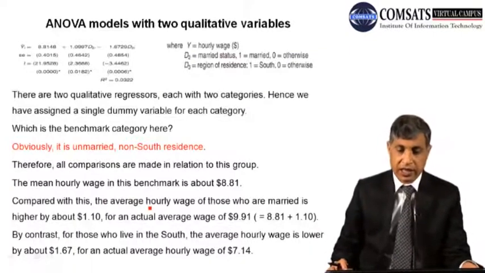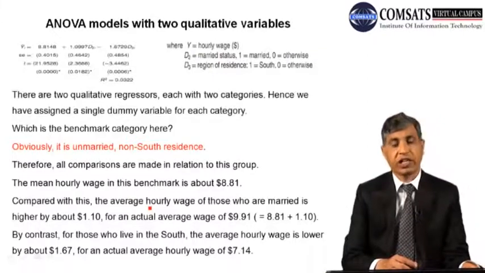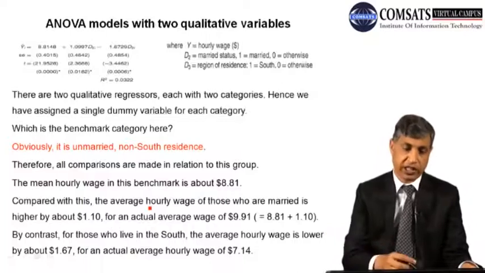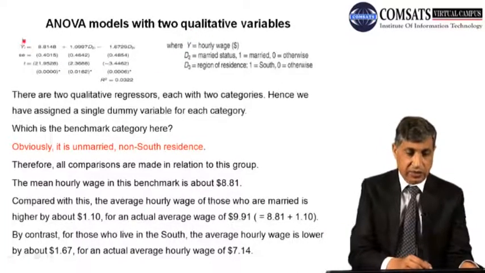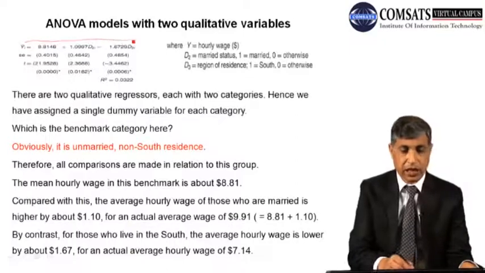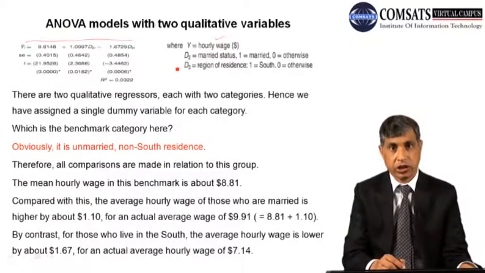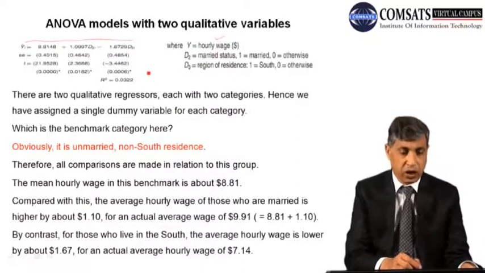Now if you come here, ANOVA models with two qualitative variables. Until now we talked about only one qualitative variable. Look here, this is the estimated model, where y is hourly wages. You are estimating the hourly wages of a person.